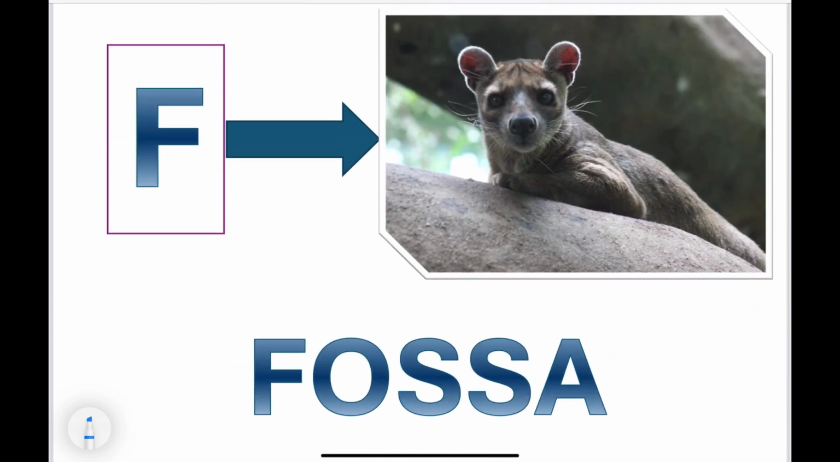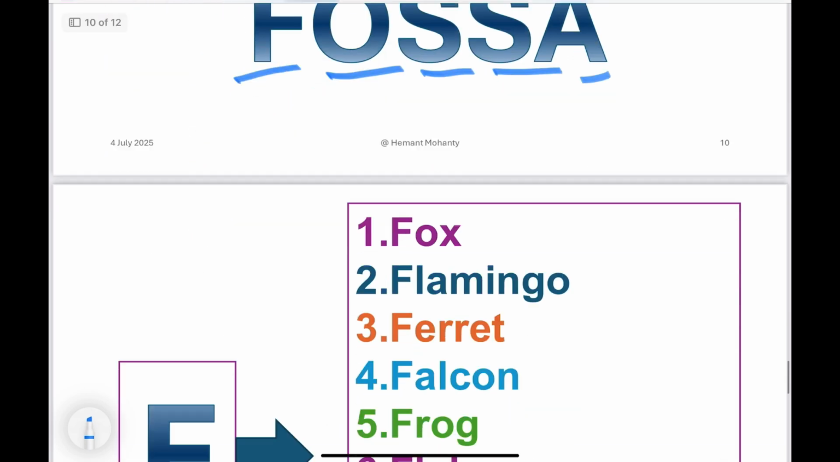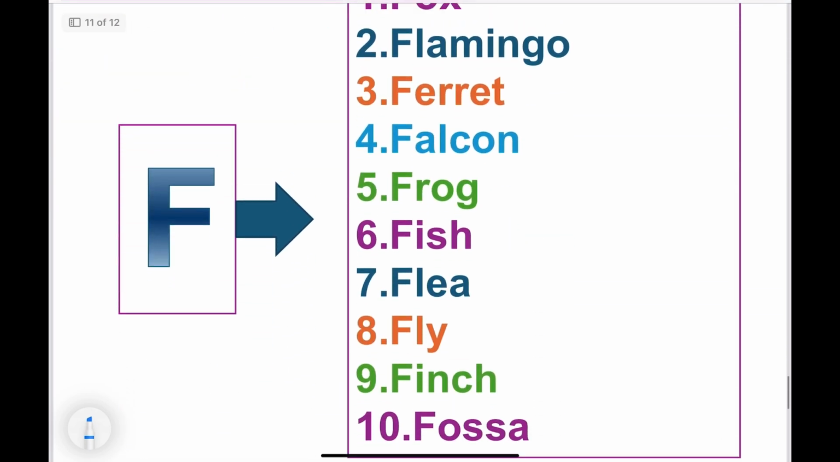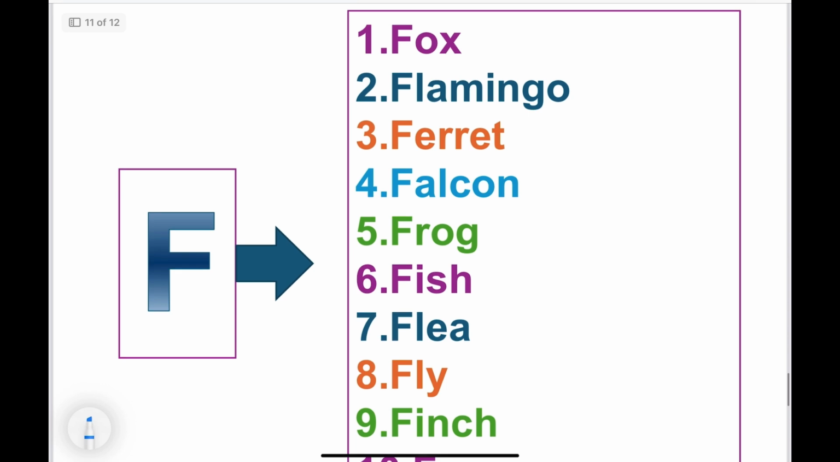It is a mammal animal. F for fossa. Fossa. Next, we'll discuss one by one all the animals.